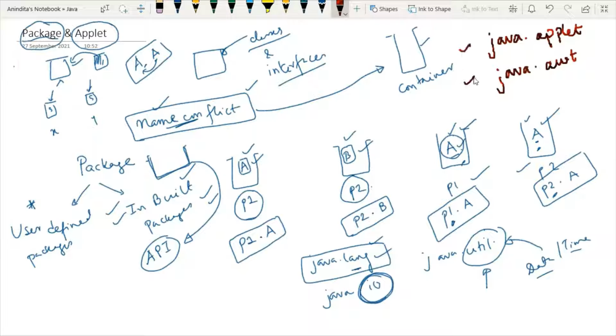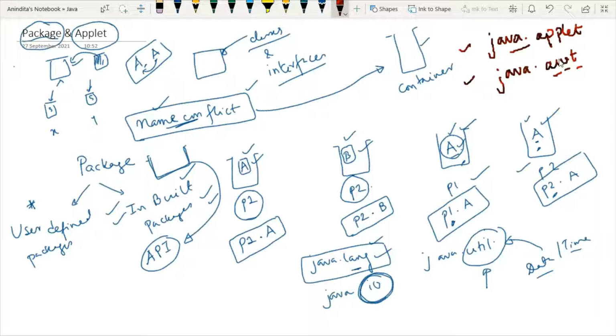Today I will discuss these two. So java.applet contains classes for creating applets and java.awt, the abstract window toolkit, contains classes for implementing the components of graphical user interfaces like buttons, menus, everything can be implemented by this package.